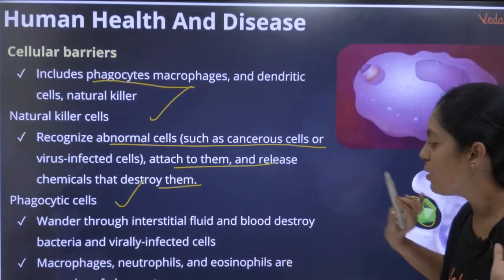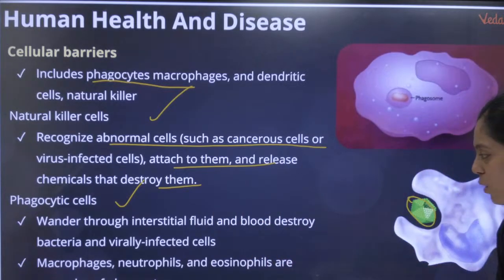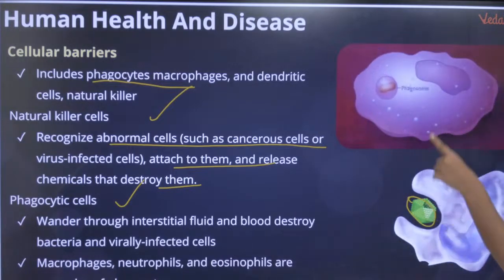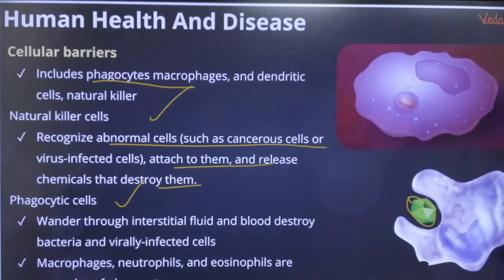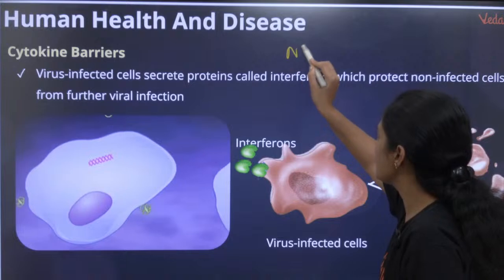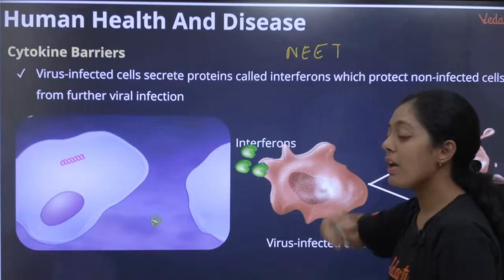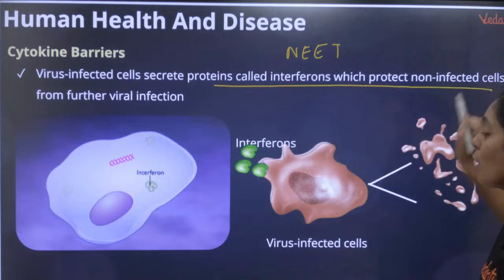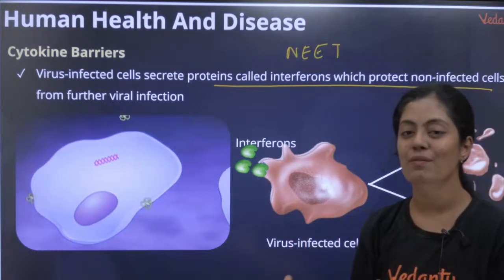And you also have phagocytic cells: neutrophils, macrophages, eosinophil. They are also phagocytes in nature. So you can see how phagocytosis is actually happening. Okay, yes. Cytokine barriers. This is very important. They have asked it in the NEET exam previously. Virus infected cells secrete proteins called interferon which protect the non-infected cells.